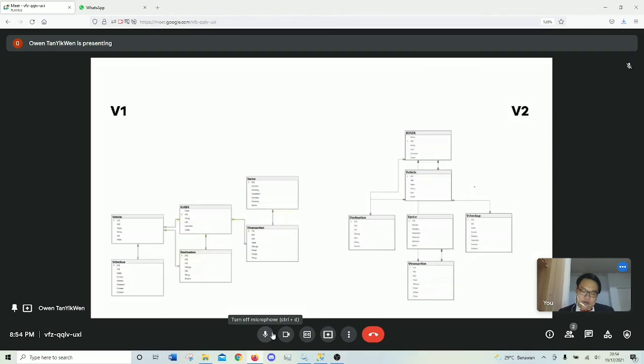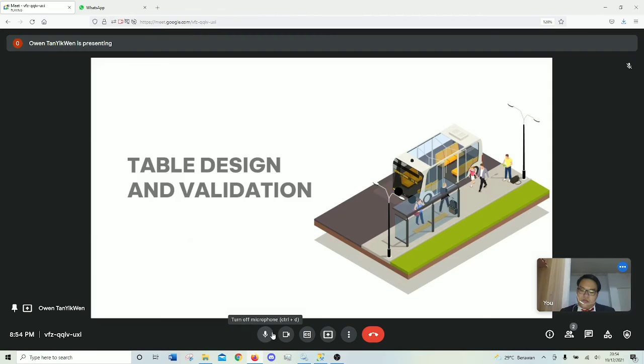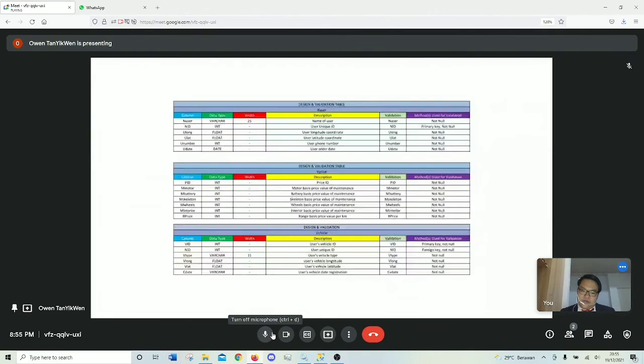Next is table design and validation. Our table design, well, there are 6 tables, of course. And as you can see, here we have the end user.